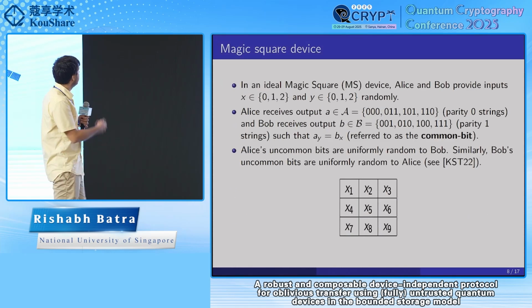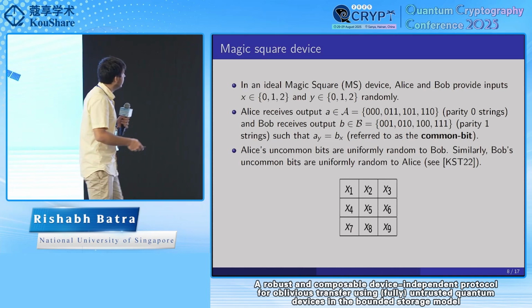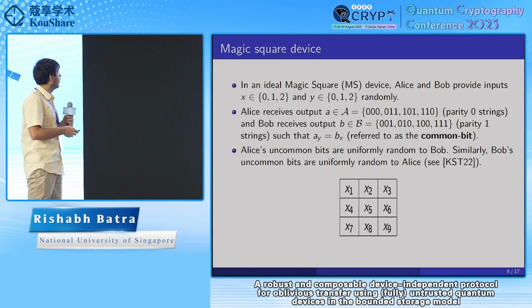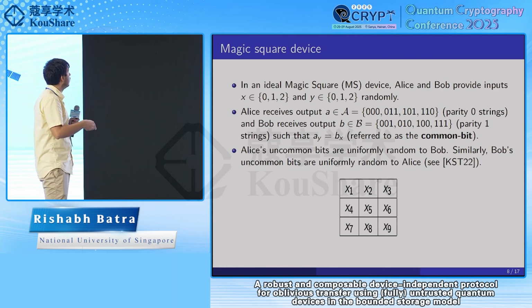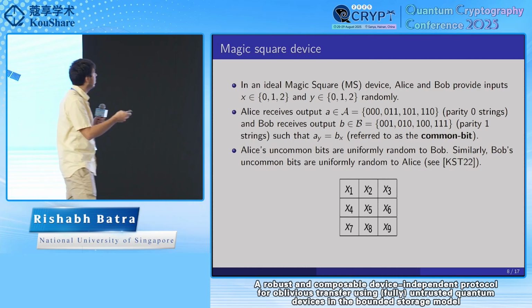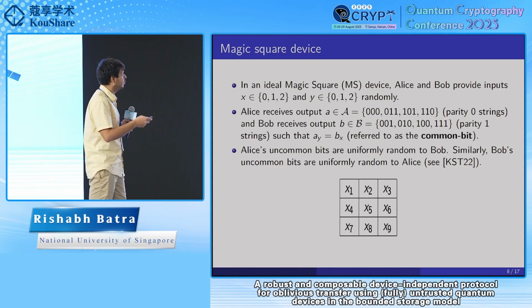So we use something called a magic square game, or magic square device. In an ideal magic square device, Alice and Bob input X and Y randomly from 0, 1, and 2. So Alice selects a random row of this 3 by 3 square, and Bob selects a random column. The guarantee that we have is that row parities are 0 and column parities are 1. So Alice gets as output a string with parity 0, and Bob gets as output a string with parity 1.